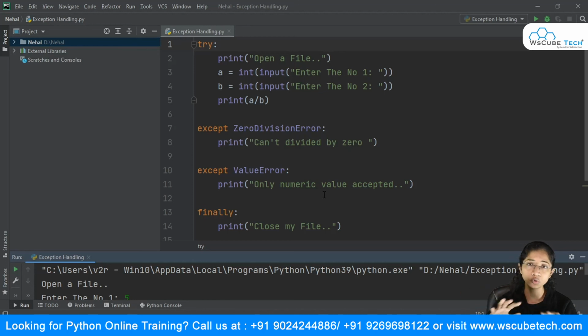Otherwise the entire code is fine, your syntax is fine, your logic is fine, but for a particular input or a particular situation that error occurs, and we need to handle this error because we don't want our further lines of code to not get executed and the entire program to come to a halt. So in order to tackle that scenario, we make use of the exception handling concept.